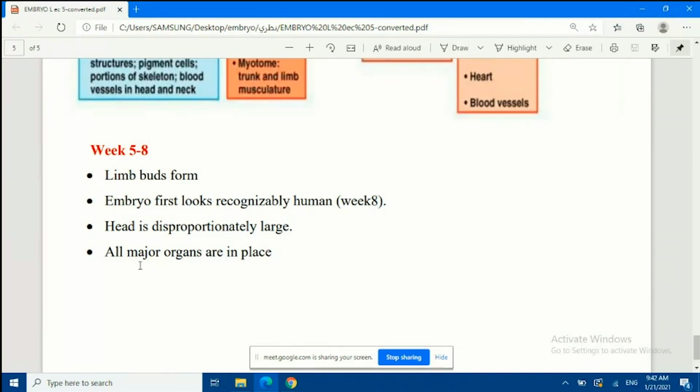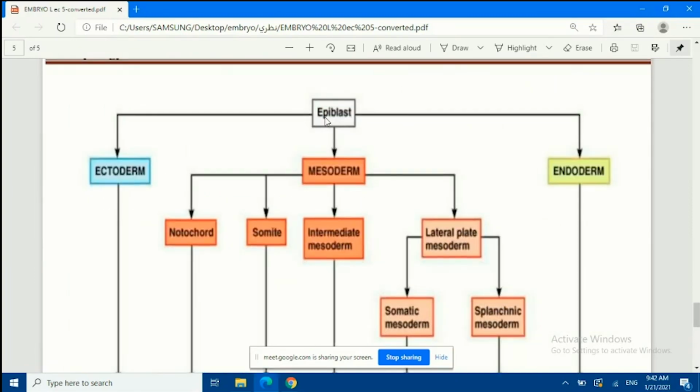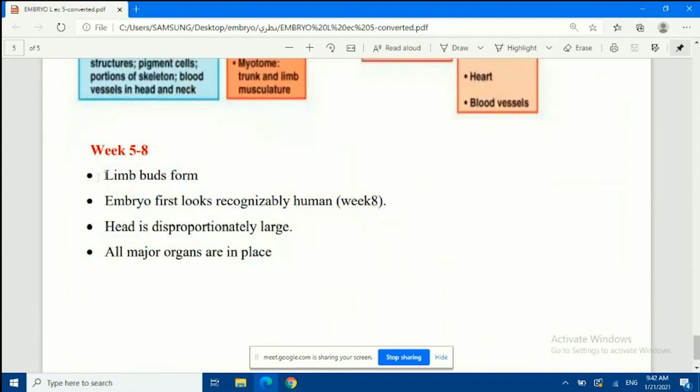Okay, so just the summary of weeks 5 to 8, and we will continue with how these structures, epiblast and that form mesoendoderm, will form structures in the future. First of all, you need to know that in weeks 5 to 8, the limb buds will form, يعني براعم الأطراف، الأطراف العلوية والسفلية, the upper limbs and lower limbs will start to form.